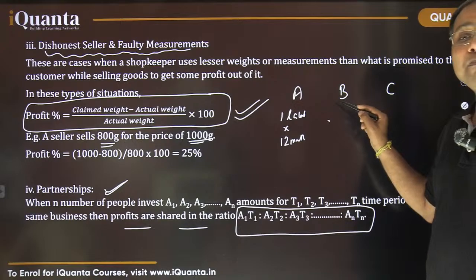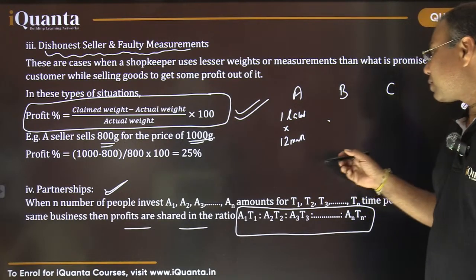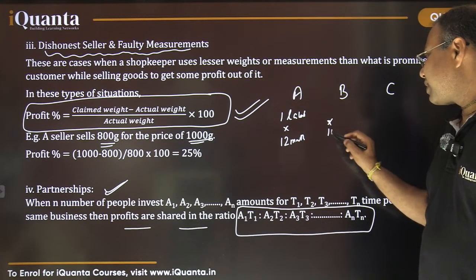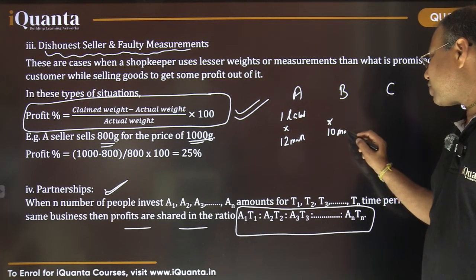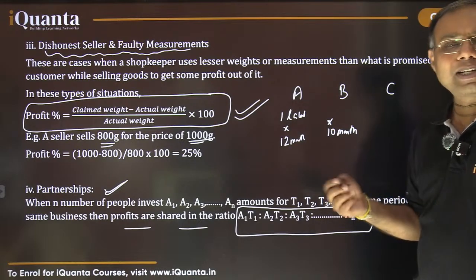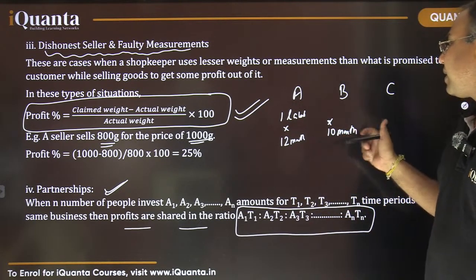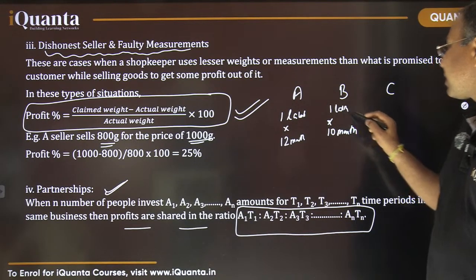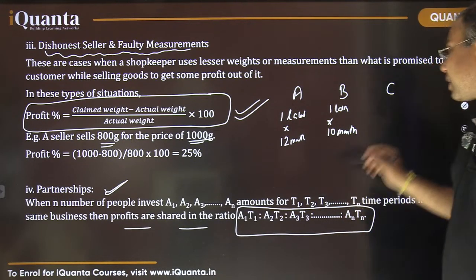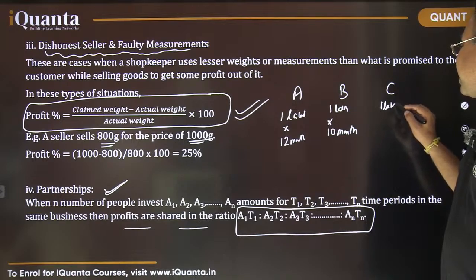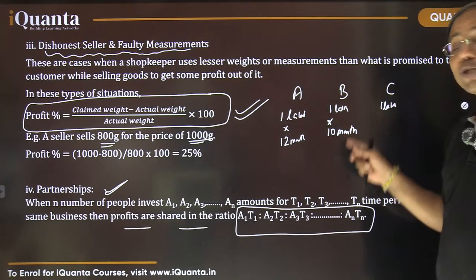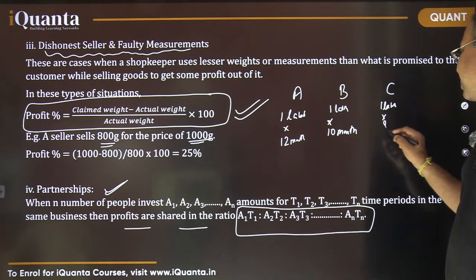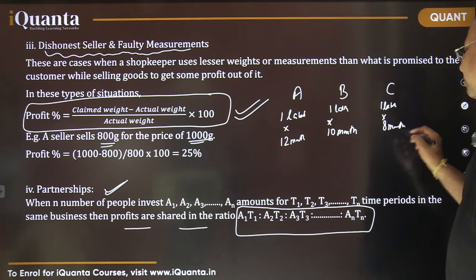Now this person B joined after 2 months and he remained till last, which means his investment will be for 10 months because he joined after 2 months, right? Only 10 months are remaining till 1 year, and he also invested maybe 1 lakh, and this third person also invested 1 lakh, but he joined 2 months after B joined, and he also continued till the end. That means his investment is there for 8 months. I hope it is clear.